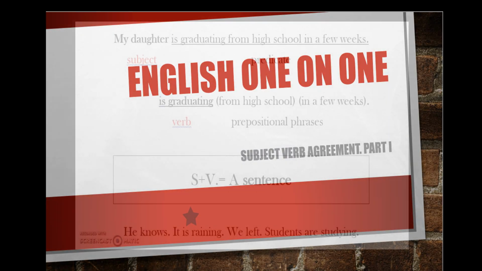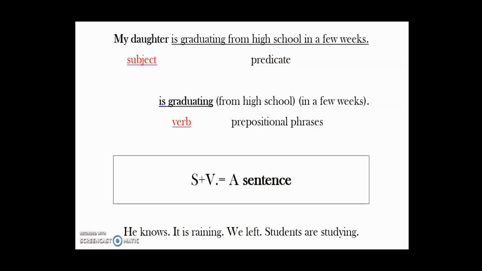English One-on-One. In this video, we will talk about subject-verb agreement. But before we talk about this, let's talk about a sentence. What makes a sentence? Let's look at this example. My daughter is graduating from high school in a few weeks.